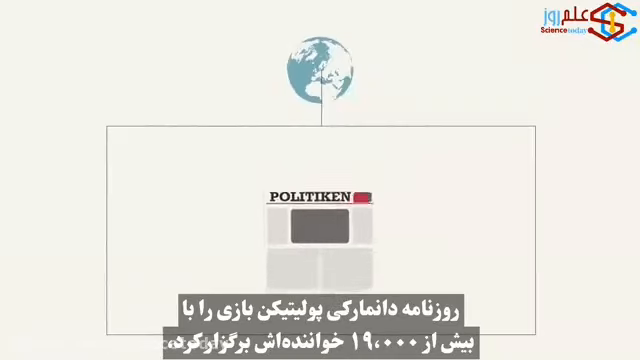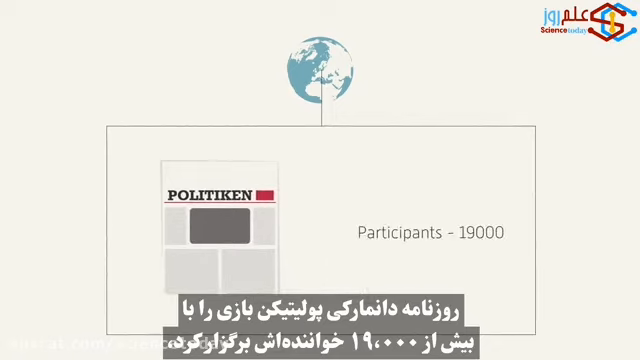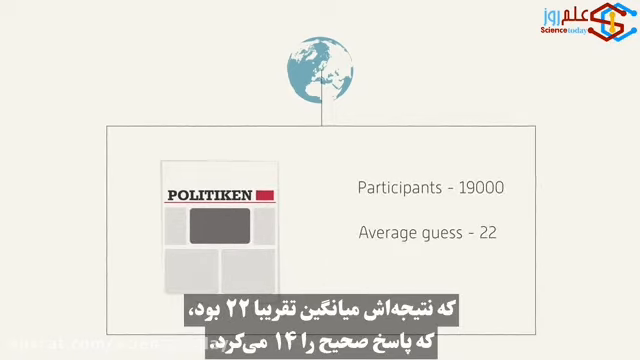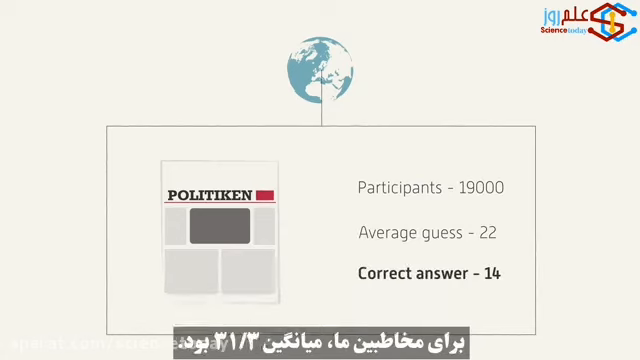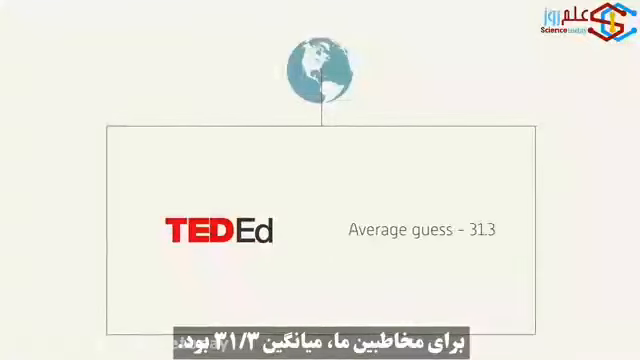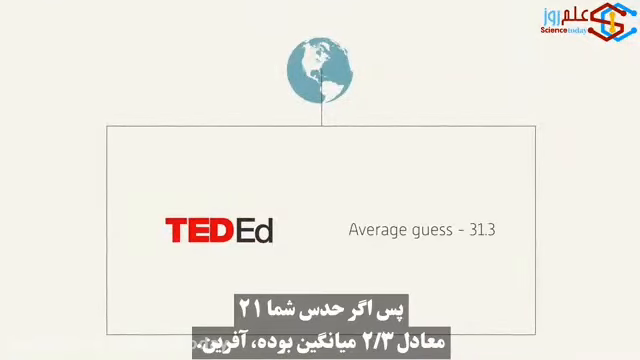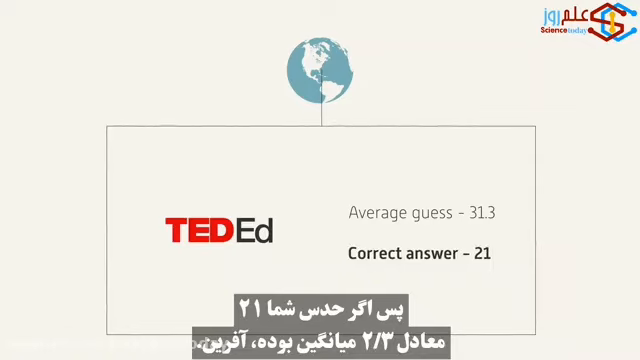Danish newspaper Politiken ran the game with over 19,000 readers participating, resulting in an average of roughly 22, making the correct answer 14. For our audience, the average was 31.3, so if you guessed 21 as 2/3 of the average, well done.